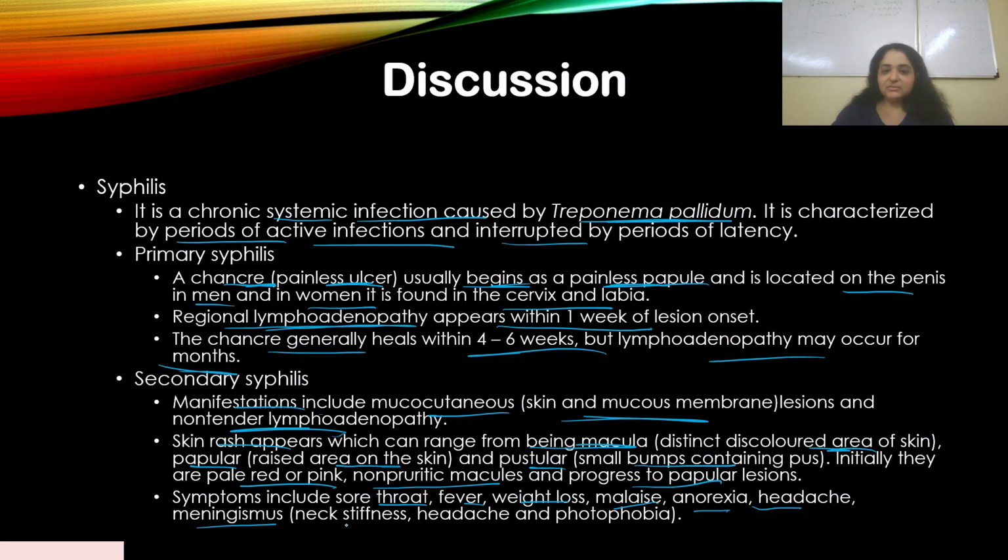Meningismus includes 3 symptoms. Remember, this is not meningitis. Meningitis is different. This is meningismus, where neck stiffness occurs, headache occurs, and photophobia also occurs, a phobia towards light. So meningismus also occurs in secondary syphilis. The secondary stage resolves within 1 to 6 months. In primary syphilis, we see that it heals within 4 to 6 weeks, then progresses into the secondary syphilis stage. The second stage usually resolves within 1 to 6 months.